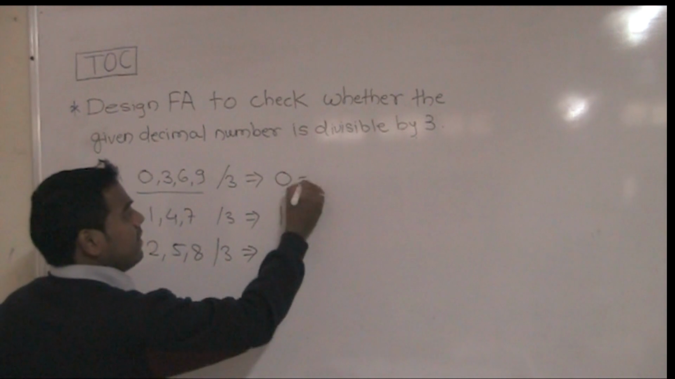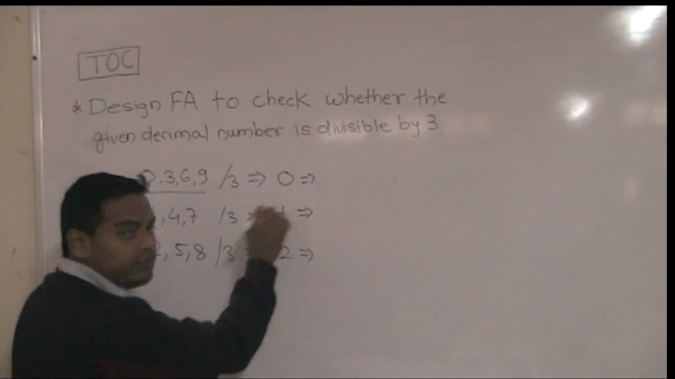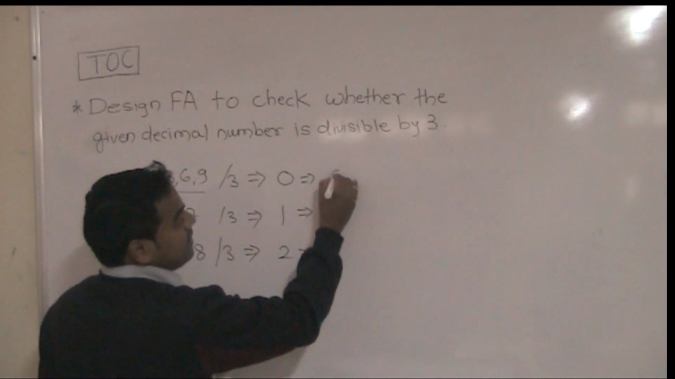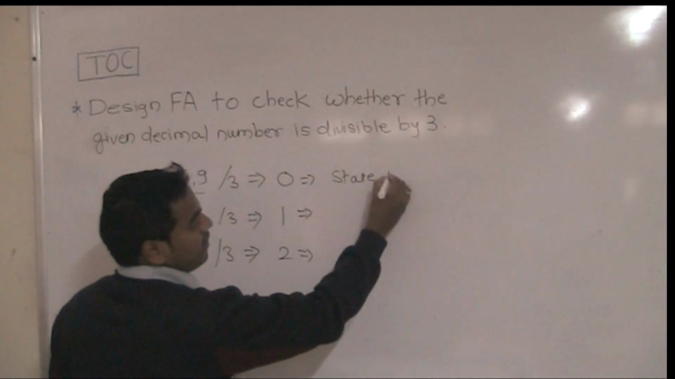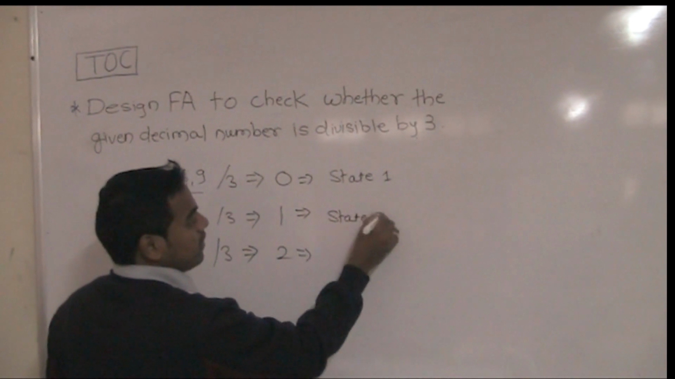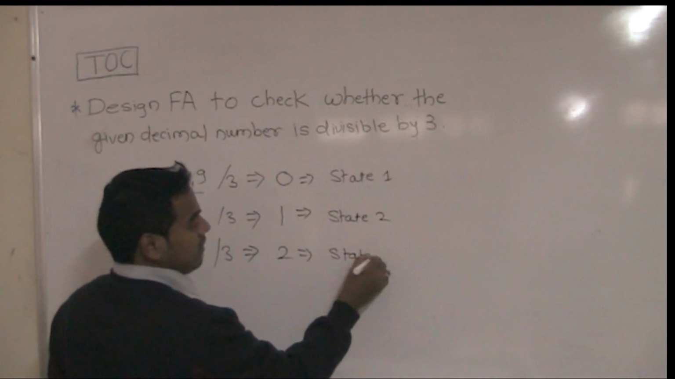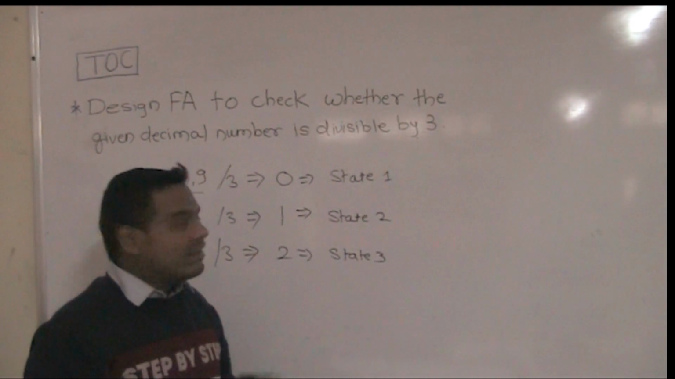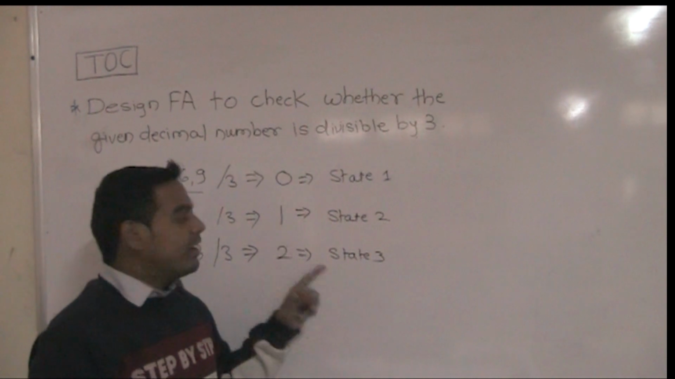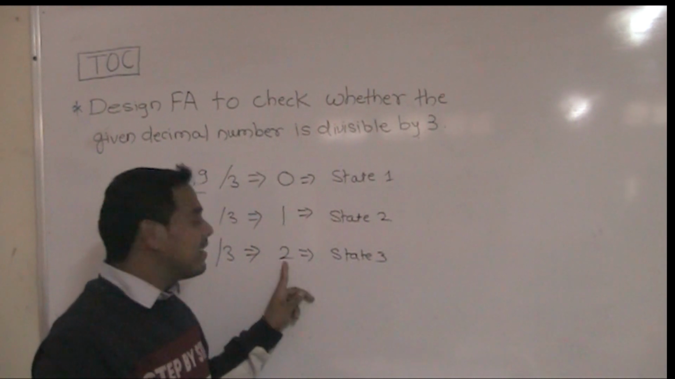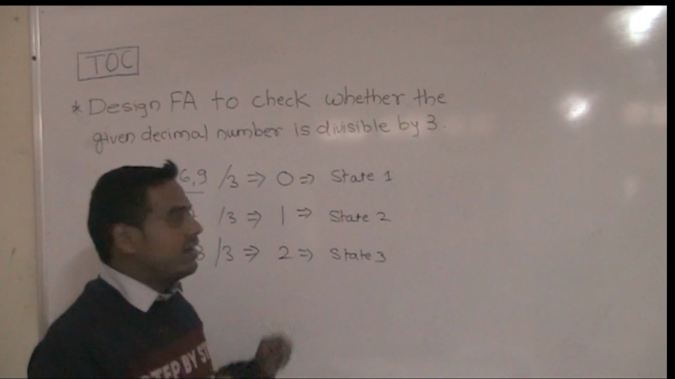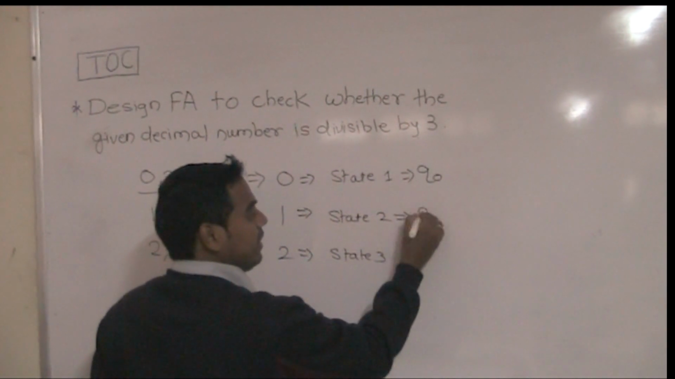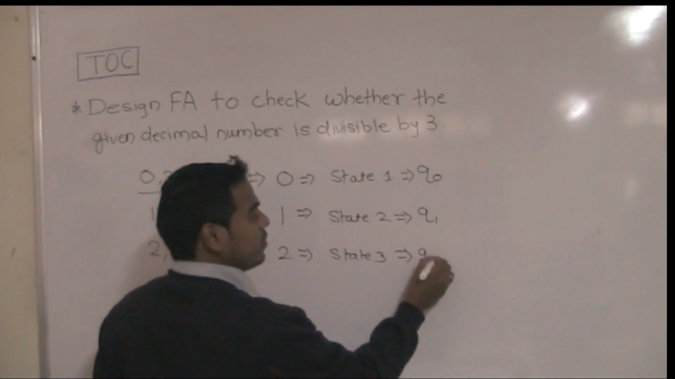So we consider the state in this problem as a remainder value. Suppose this is state 1, state 2, state 3. State 1 represents the 0 remainder state, state 2 represents the 1 remainder state, whereas state 3 represents the 2 remainder state. So we call these the Q0 state, Q1 state and Q2 state.